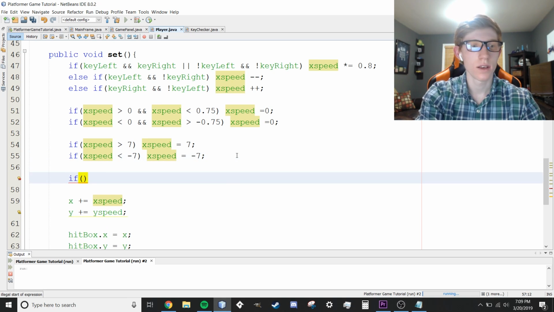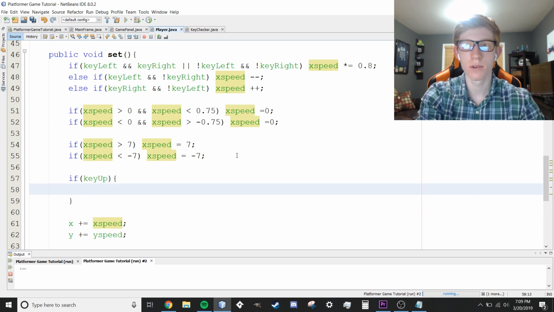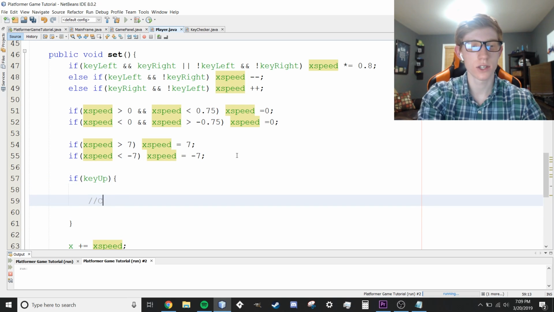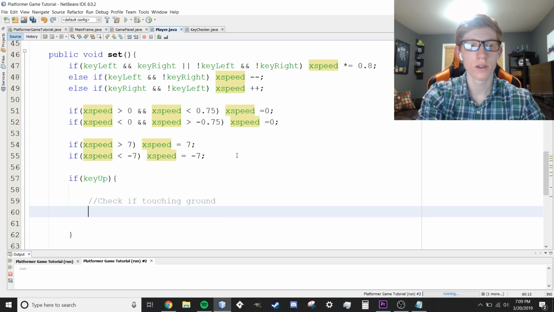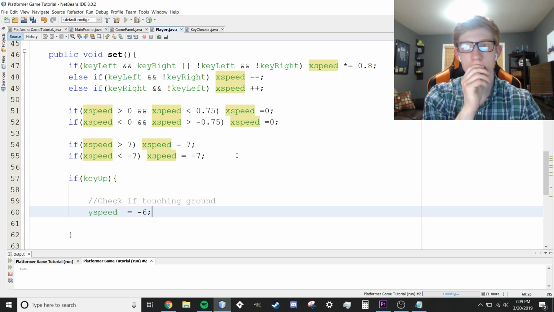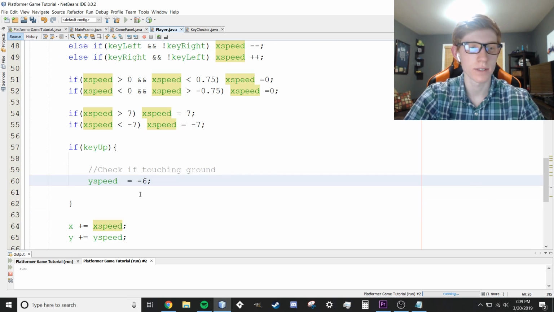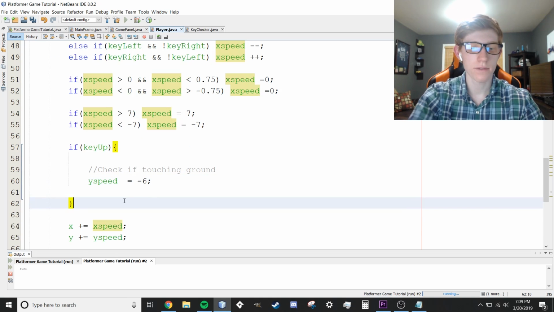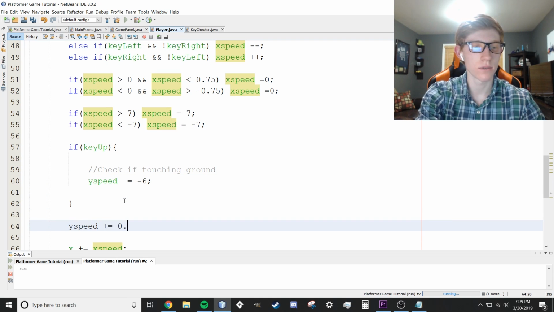We're going to say if key up, and then we're going to have code here that's going to check if touching ground. We can't do that yet because we haven't created the wall object yet. And if that is true, then we're going to say y speed is equal to negative 6. So we're setting the speed equal to negative 6, so it's moving up. That's it for right now because we'll add the rest of that later. And then after that, we're going to say y speed plus equals 3. And that's just going to be gravity right there.